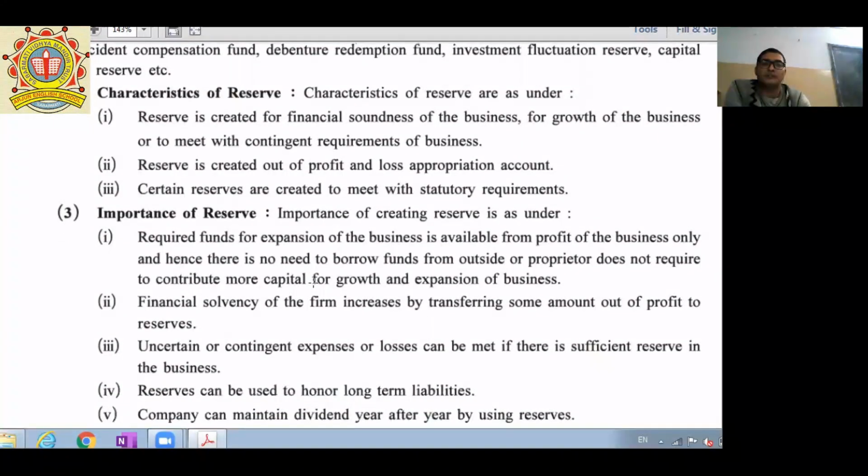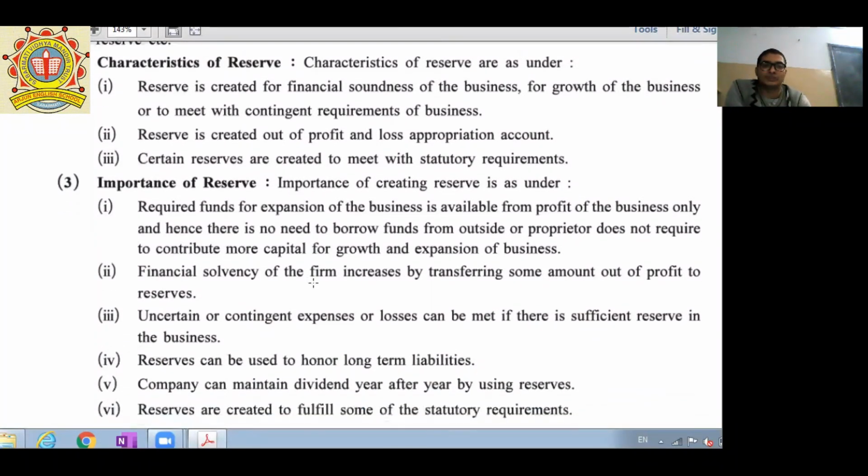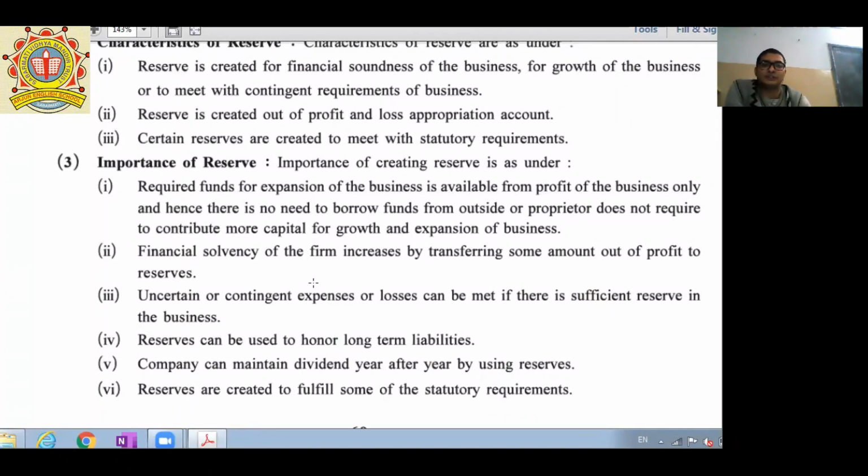Next one, importance of reserve. So you can see that these are the importance. Required funds for the expansion of the business are available from the profit of the business only, and hence there is no need to borrow funds from outside, or the proprietor does not need to contribute more capital for growth and expansion of business. It means that for expansion of business even the reserve fund is useful. And if there is a specific reserve, then there is no need to borrow funds from outsiders or any other sources.